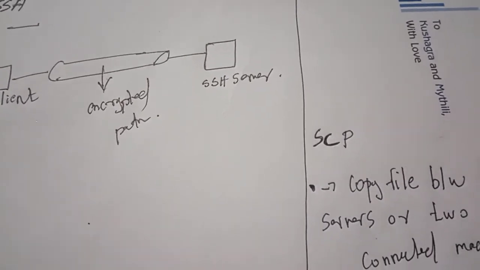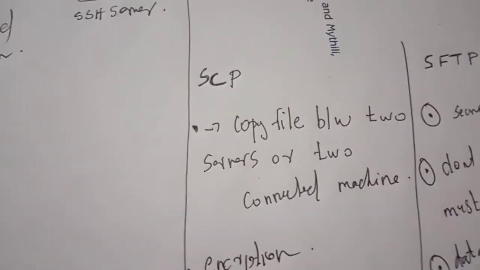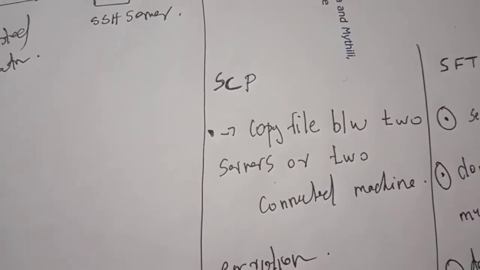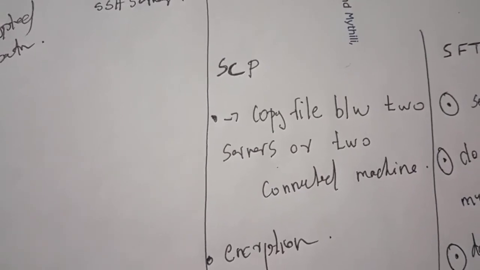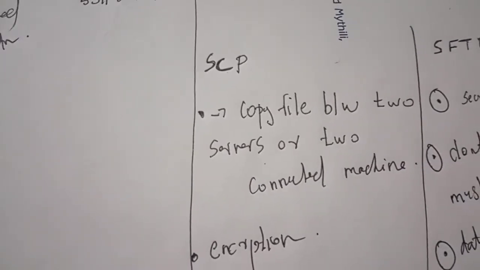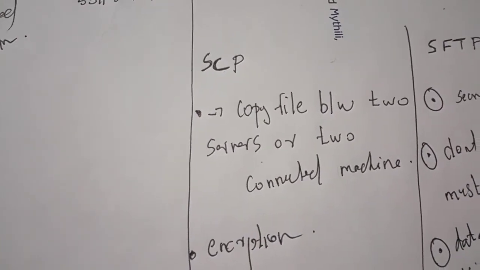First it will create an encrypted path between this client and server. Then only it copies the file between these two servers or two connected machines. So SCP means secure copy. While copying the file from one machine to another machine, it should be encrypted.